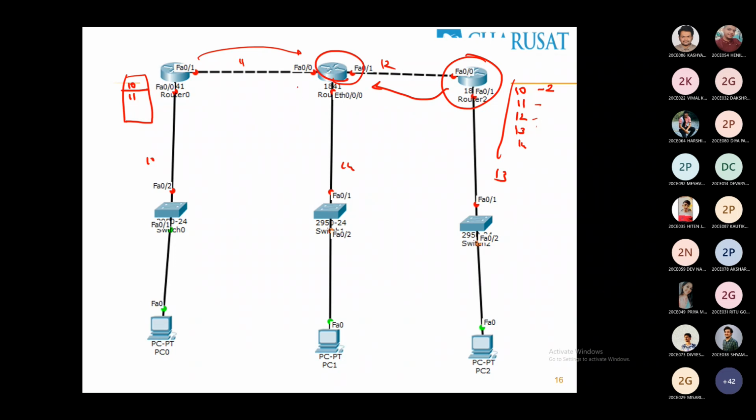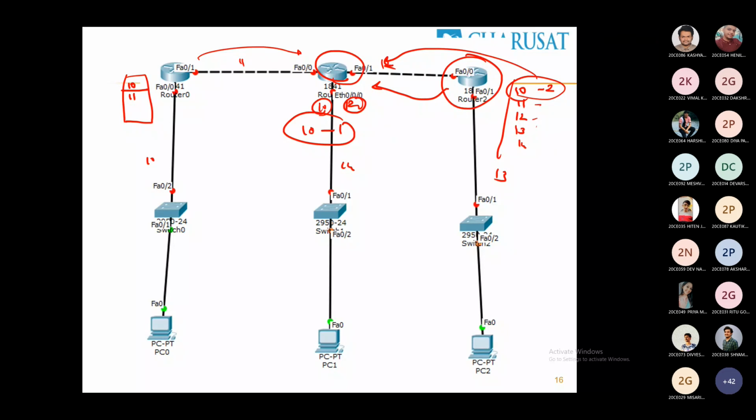So to reach 10, what will be the cost, what will be the value? 1, because R1 will update in its routing table, and for R1 its cost is 1. For R2, 10 is 2. So this 2 will be informed to neighbors. 2 will be sent to this neighbor. Now what does the neighbor do?